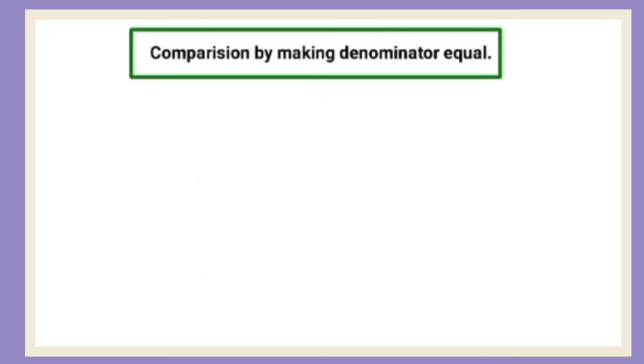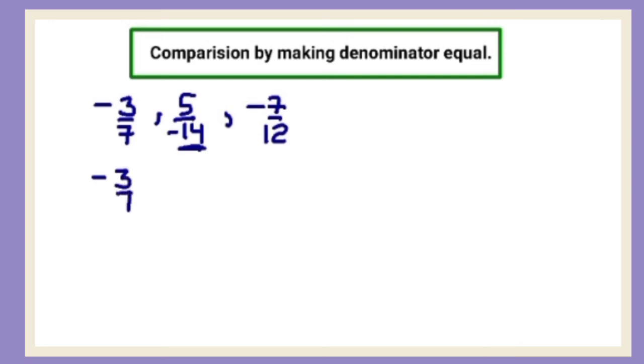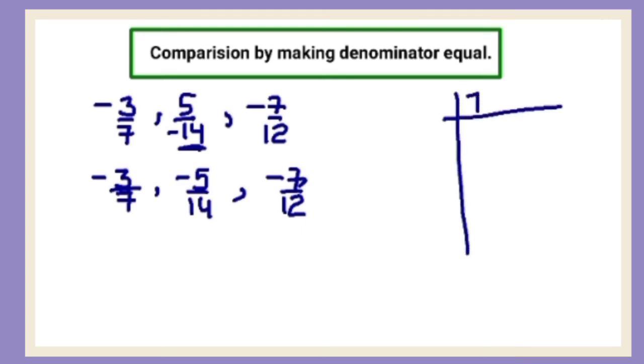Now we understand how we can compare more than two numbers. Suppose you have -3/7, 5/-14, -7/12. This rational number having negative sign in denominator, so you can write it as -3/7, -5/14, -7/12. Now the denominators are different, so you will make them equal by taking LCM of these denominators.